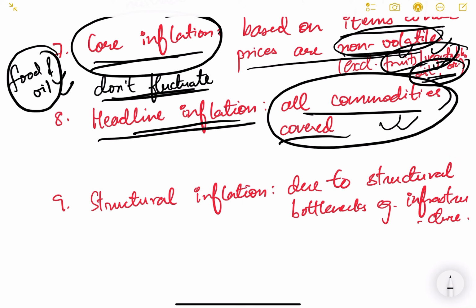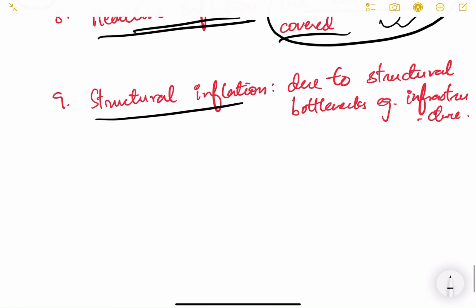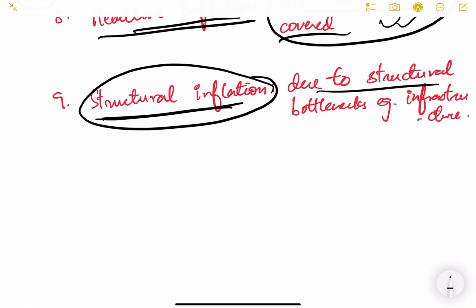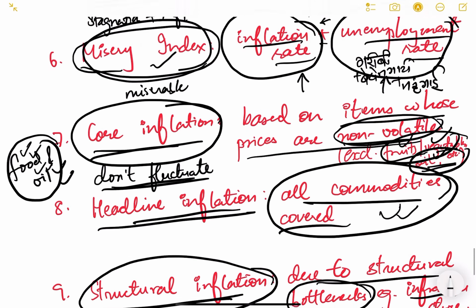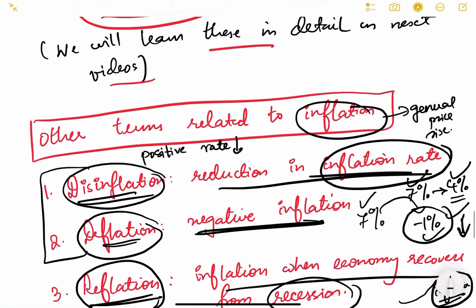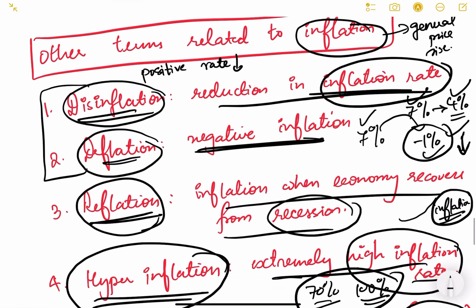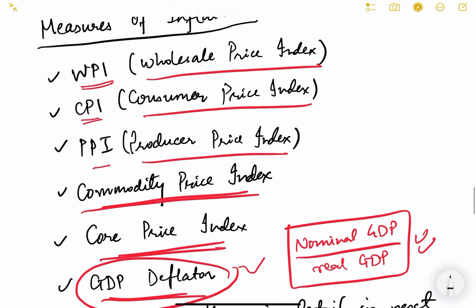So today potato is 20 rupees a kg, tomorrow it can become 40 rupees a kg, so directly a 100% jump in the prices. So the inflation here is very volatile. So we have to consider in core inflation only the non-volatile components. And lastly, structural inflation. Structural inflation is due to the structural bottlenecks in the economy. For example, infrastructure. There are no proper highways, no proper godowns, no proper warehouses. So they are known as structural inflation due to infrastructural gaps. These are some of the important terminologies that you should keep in mind. From the later videos, we'll look at these indices, CPI, WPI, PPI, etc., and we'll learn them in more detail. Thank you.